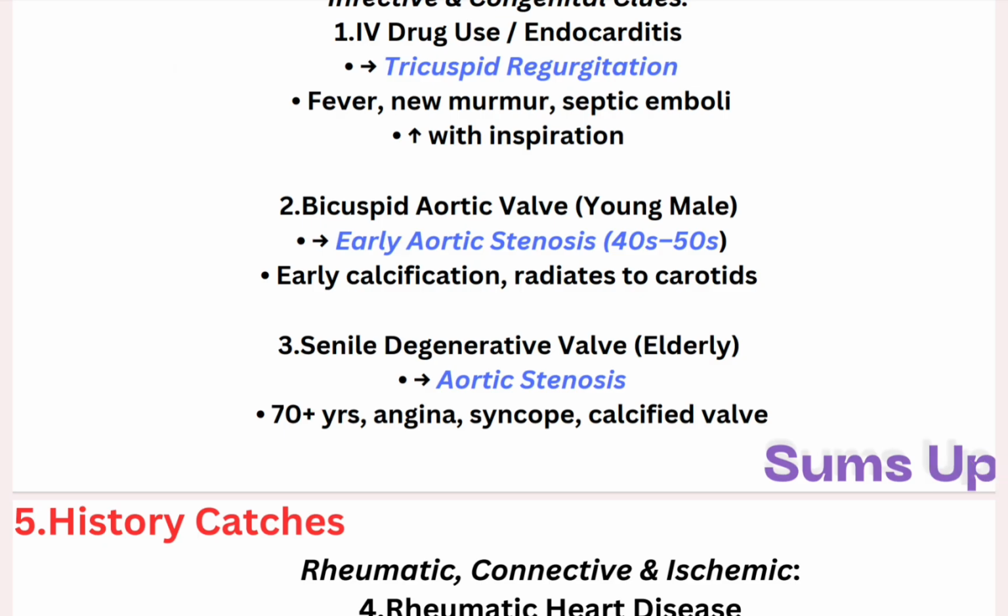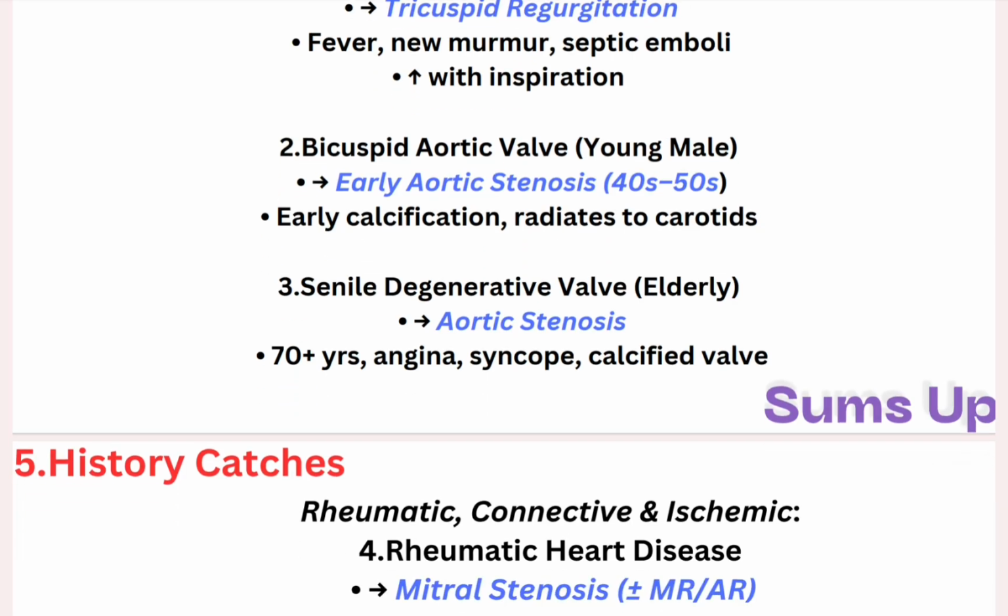If you see a question where there is early aortic stenosis, mostly in the 40s and 50s, it is due to bicuspid aortic valve. Young male, early calcification, radiates to carotid. Same aortic stenosis, but aortic stenosis most commonly occurs after 70 due to calcification of the aortic valve. But if it occurs early, like in the 40s and 50s, it is due to bicuspid aortic valve. Congenital bicuspid aortic valve is the cause of aortic stenosis in men or women 40 to 50 years of age.